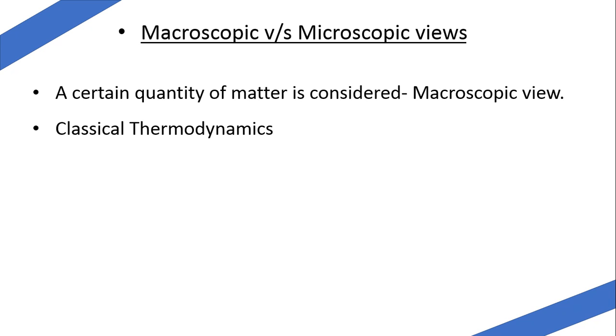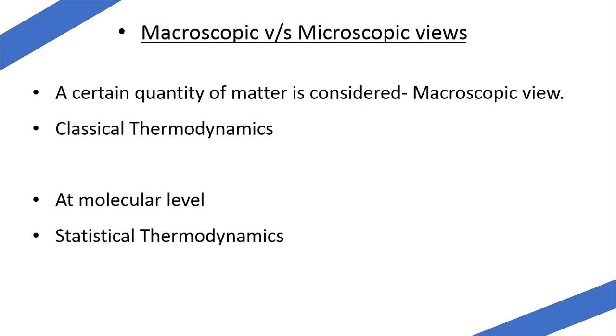In the macroscopic approach, the structure of the matter is not considered. Only a few variables are needed to describe the state of the system. The values of these variables can be measured. But in the case of microscopic views, the system is studied at the molecular level, and this is also called statistical thermodynamics. It is more complicated as compared to the macroscopic study or views. So this is the difference between the macroscopic versus microscopic approach.